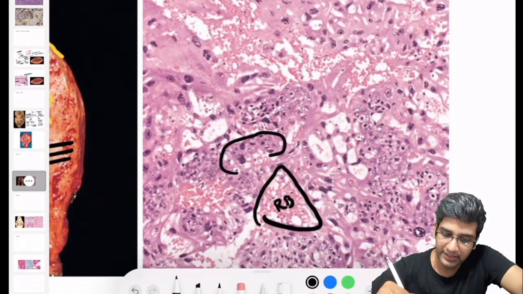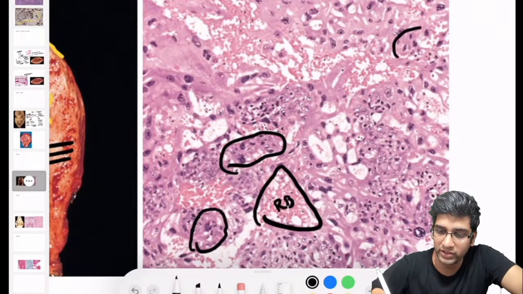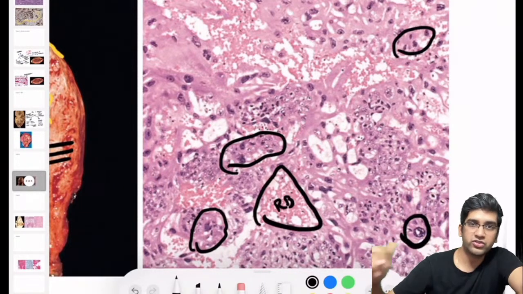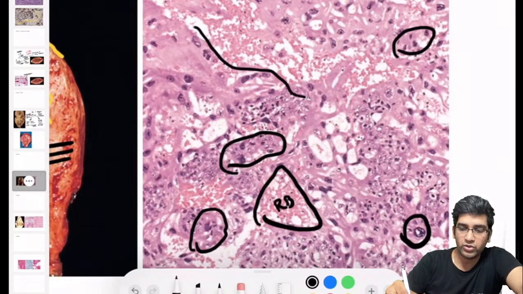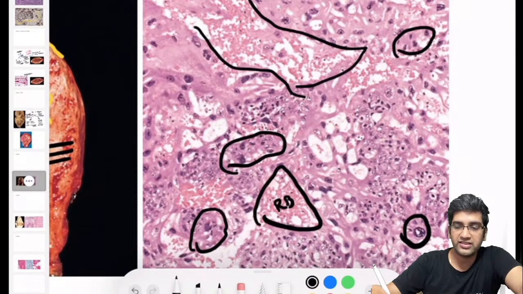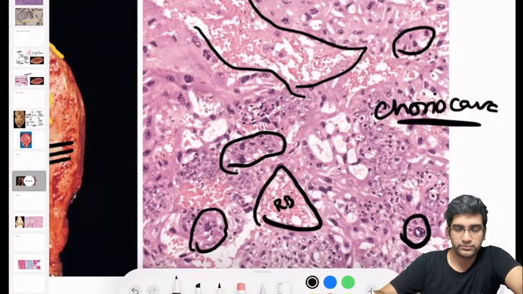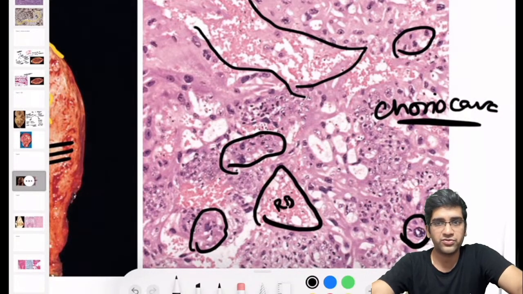Second, I do have lots of ugly looking cells, right? Some of them are multinucleated as well, right? They are very ugly looking cells. We have lots of pleomorphic cells, lots of hemorrhage. That's what I told as an RBC. So this is a classical example of a choriocarcinoma. This image is from Robbins, a classical example for a choriocarcinoma.